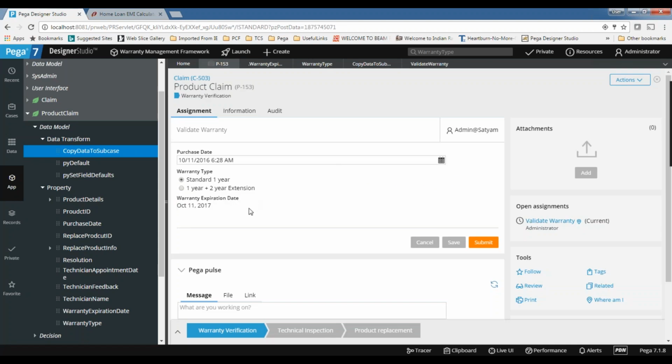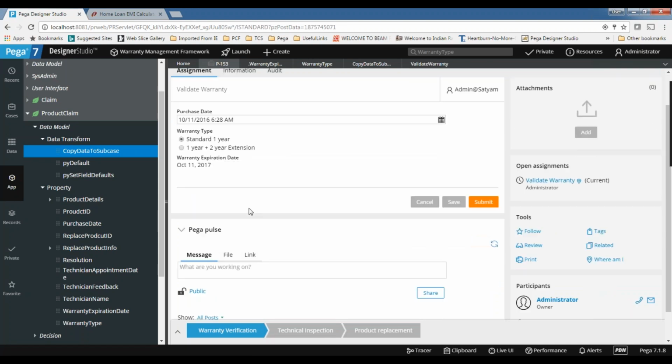Okay, this is the warranty expiration date. Now I want to display one more property called is warranty expired. I want to create one more boolean property and display a textual value saying whether the warranty is expired or not. How can I tell whether the warranty is expired?